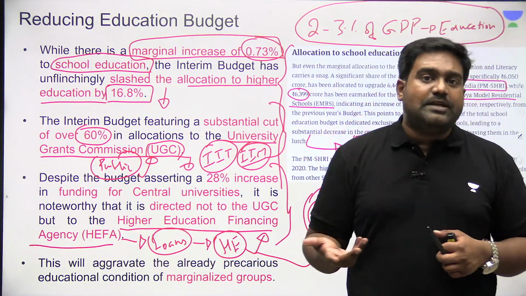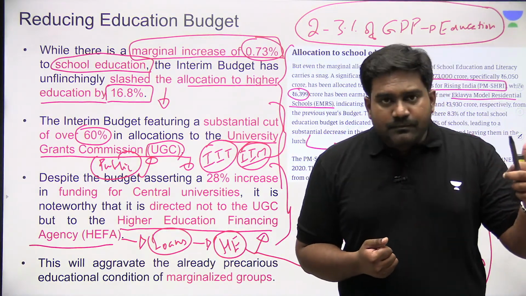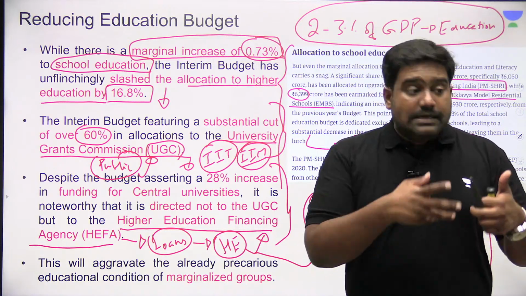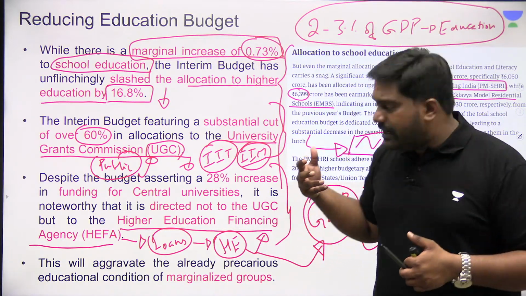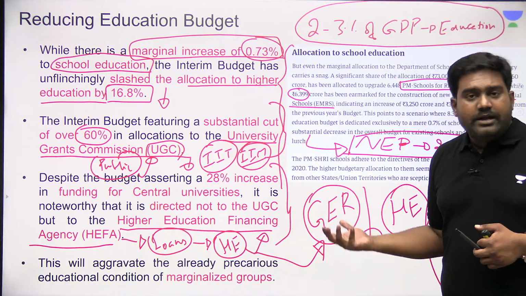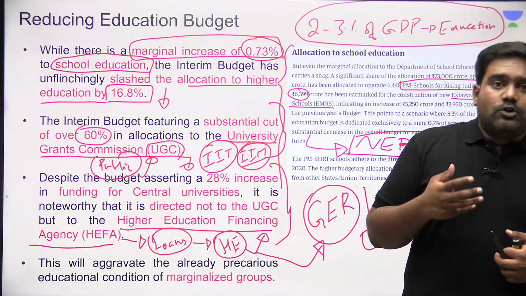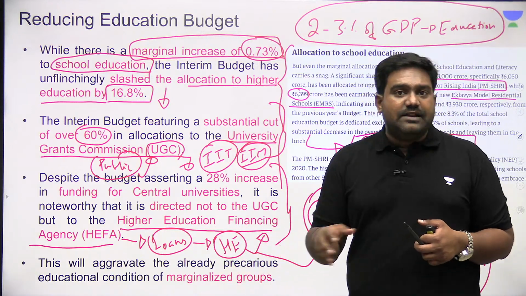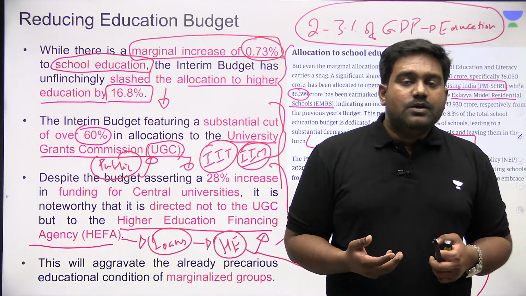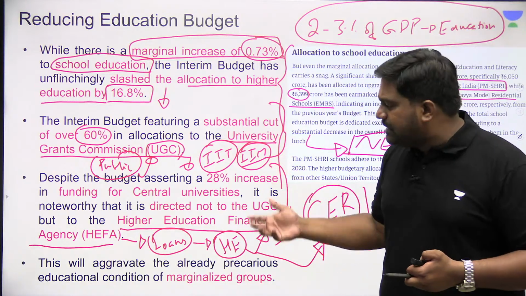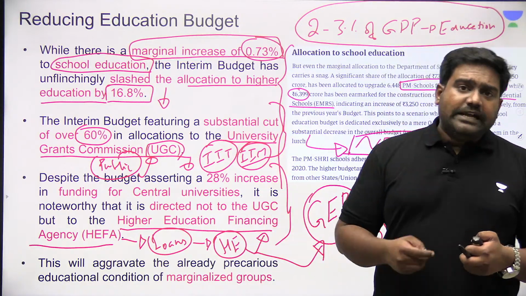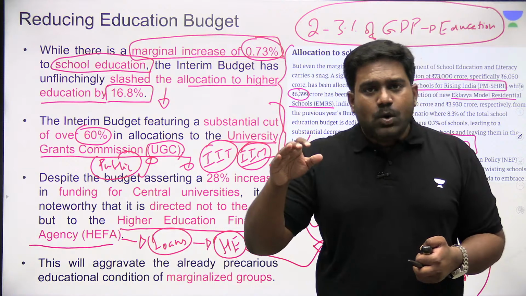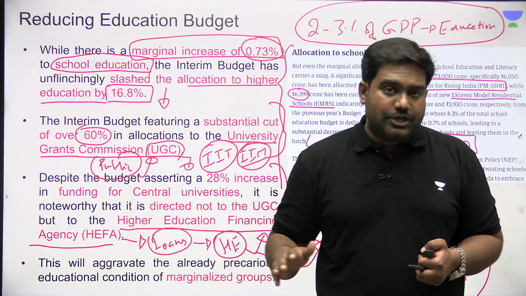They may not be able to repay those loans. Students from scheduled castes, scheduled tribes, women students, right, who are already having a higher dropout rate when it comes to higher education, they could be further disincentivized if the loan cost increases and if it becomes unaffordable for them. So these are the key issues being highlighted by the writer, and the writer is expressing concern about India's very low budgetary allocation for education.